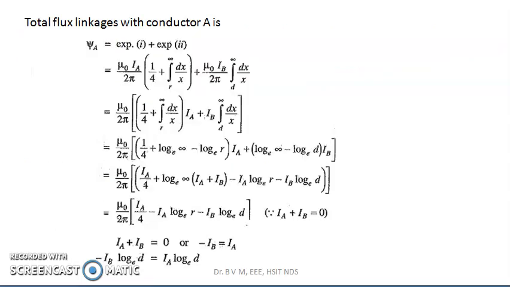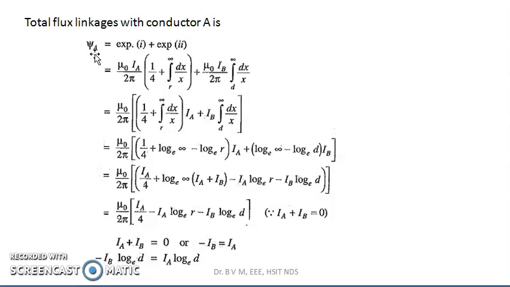Now, the total flux linkage with conductor A is psi A. Psi also denotes flux linkage. In the previous video lectures, if you remember, some books refer to it as lambda and some books refer to it as psi.